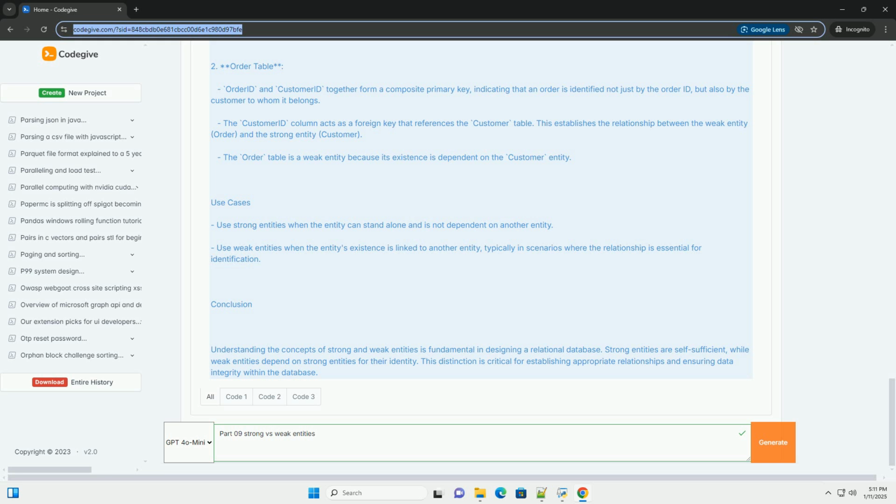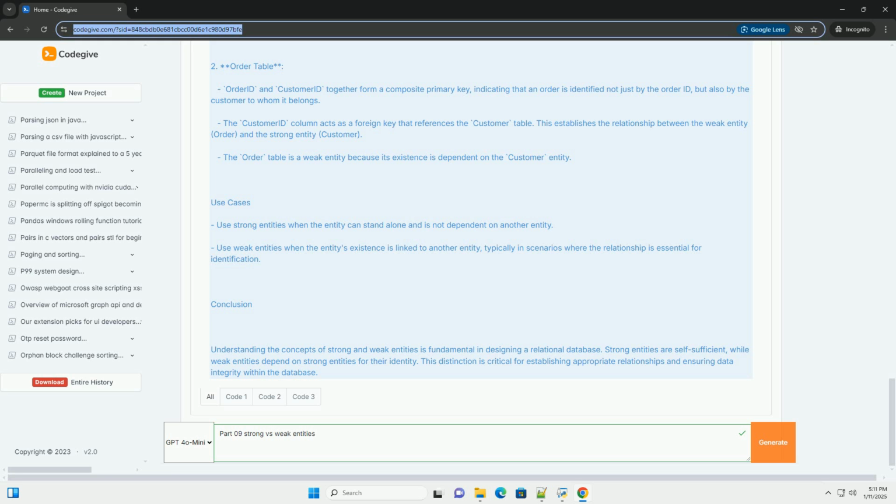Characteristics of weak entities: do not have a primary key, they rely on a strong entity's key. Have a partial key that helps, in conjunction with a strong entity, to identify instances. Represent a relationship where instances of the weak entity are dependent on instances of the strong entity.